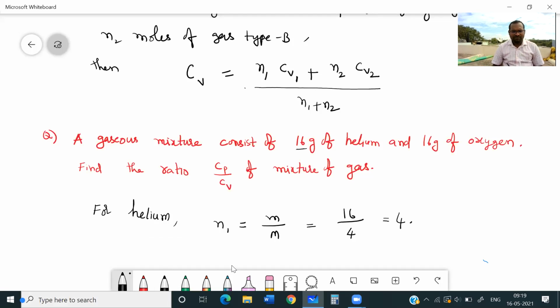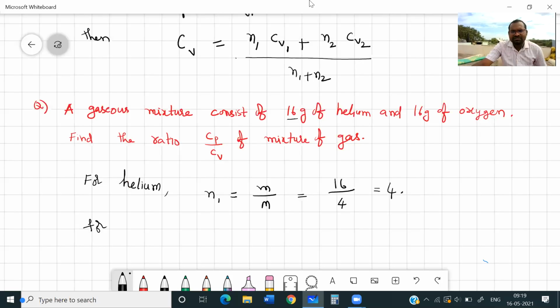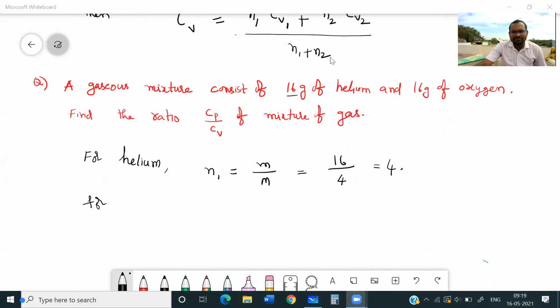Now for the other gas, which gas have they given? Oxygen. Number of moles is mass upon molecular mass.